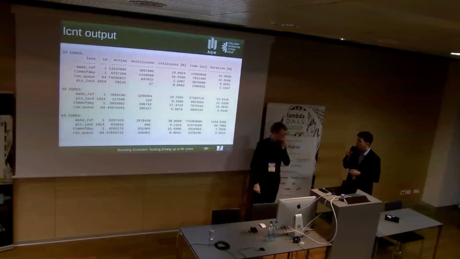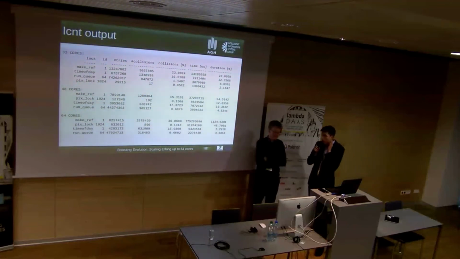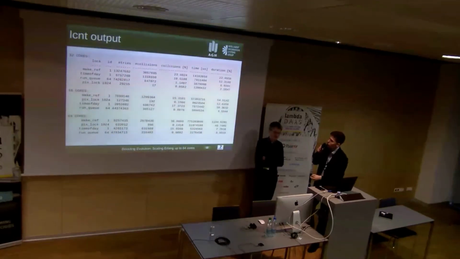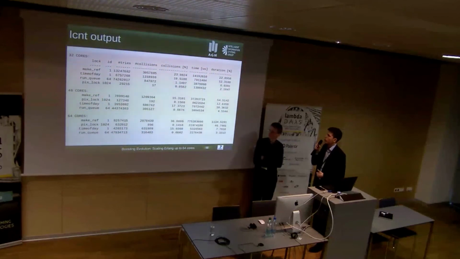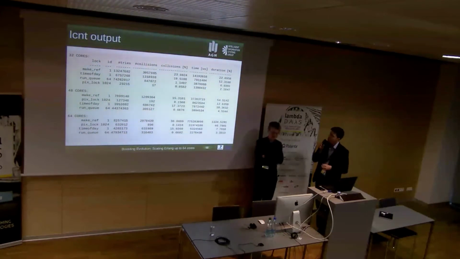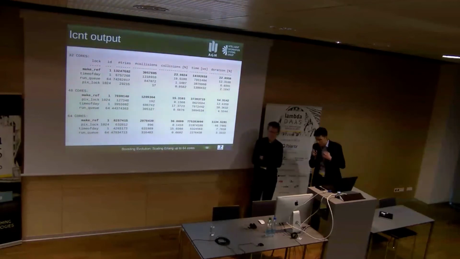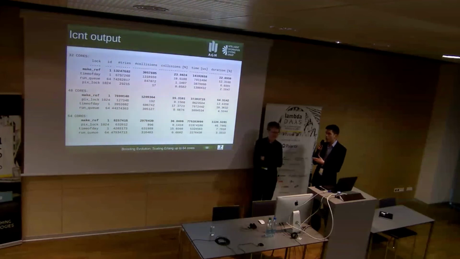So these are the results that we got after using this LCNT tool for our fine-grained model. On the left-hand side, I hope you can see the names of the locks that occurred most frequently. You also have the number of tries and the number of collisions that occurred, and how much time it took, and also the appropriate percentage. And as you can see, the makeref lock was the most significant one in most of the runs. Makeref lock is a lock that comes up when you need a globally unique identifier, and you have to call the make_ref function.